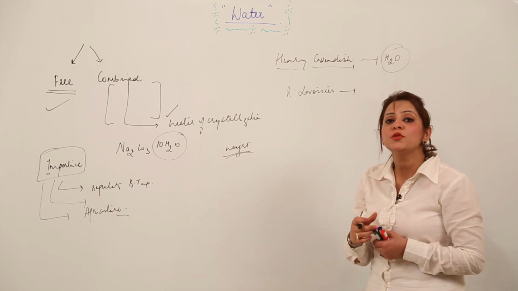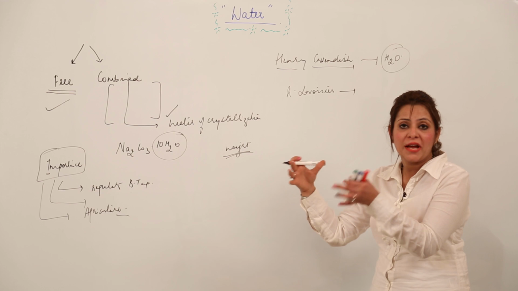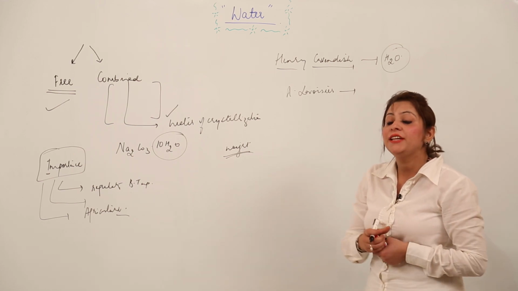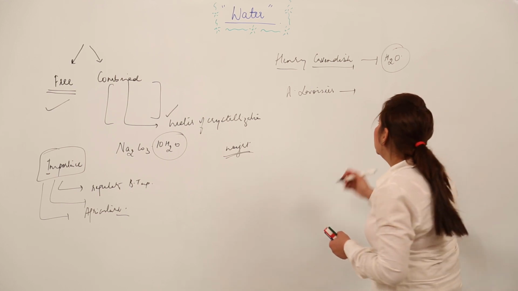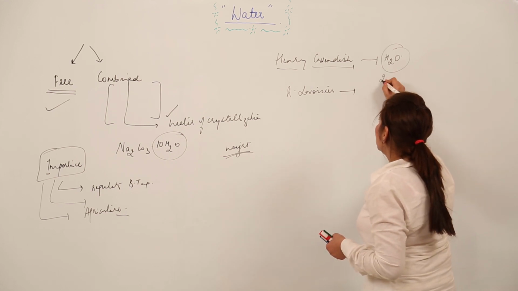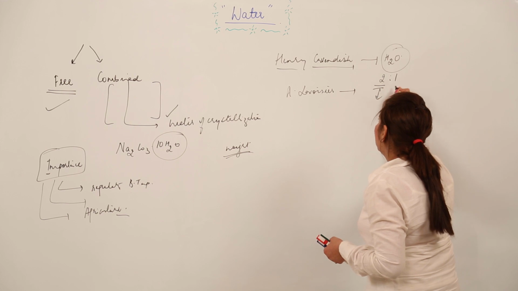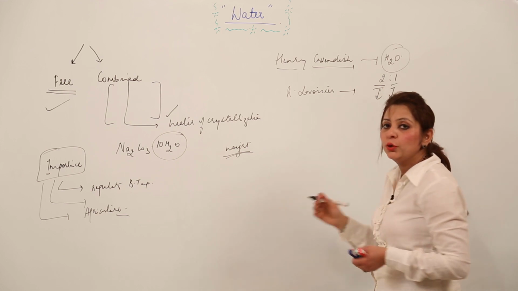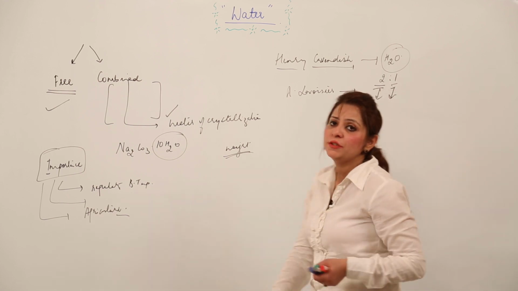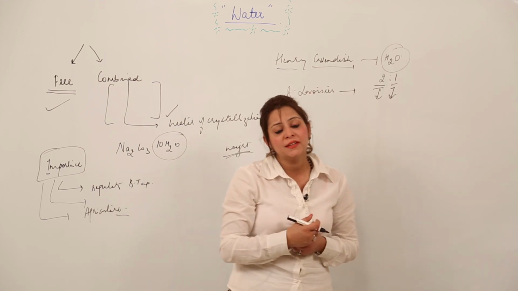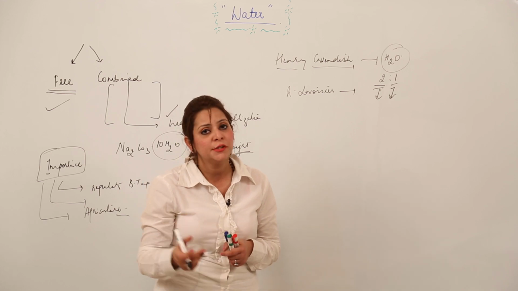they were first, like you can say, water exists in nature as such, but they were first to synthesize water in a lab, at lab conditions, I mean, and they were first to say that yes, water is a form of hydrogen and oxygen, and the ratio in which it is present is 2:1, that is 2 atoms of hydrogen and 1 atom of oxygen. You know that now. So that means Henry Cavendish and Antoine Lavoisier made the synthesis of water in the lab possible, right.